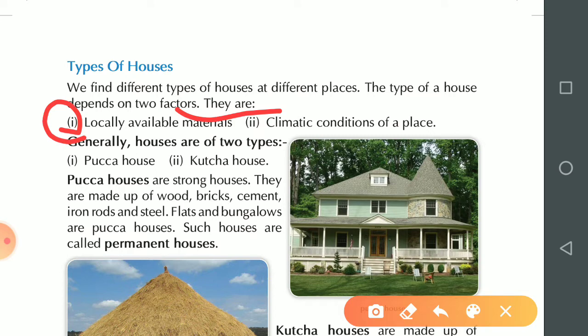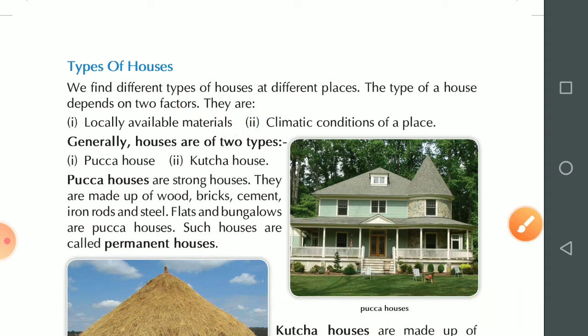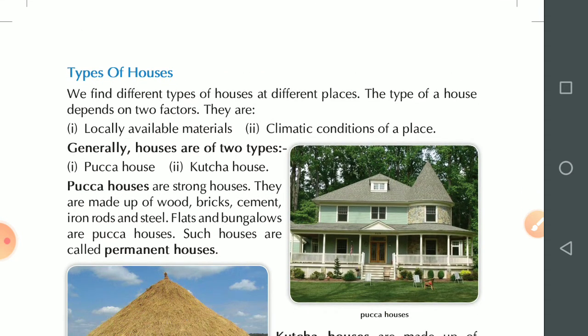The first one is availability of material, and the second one is the climatic conditions of a place. If the climate of the place is very hot or rainy, then the houses will be different.